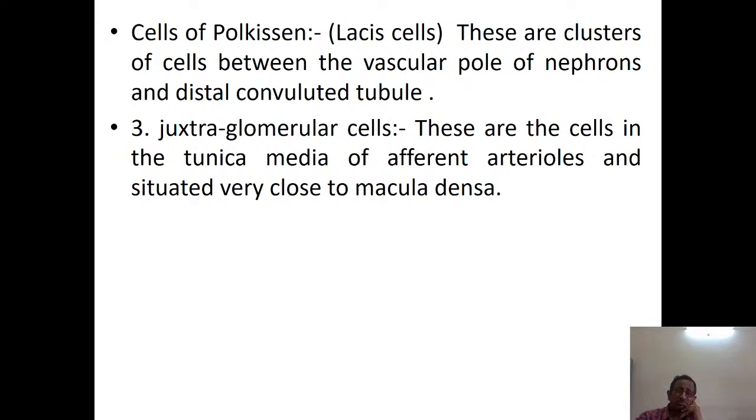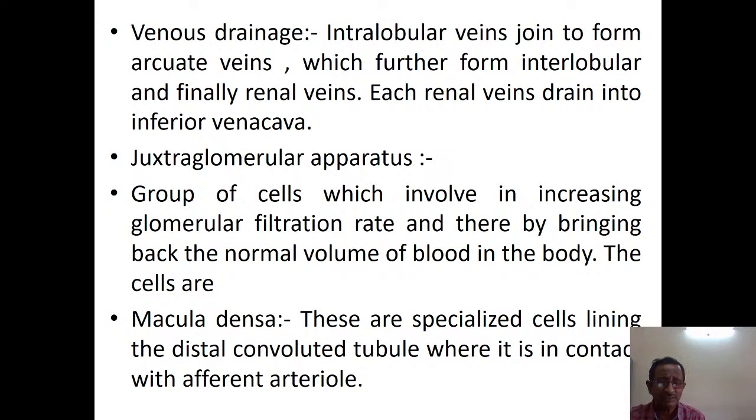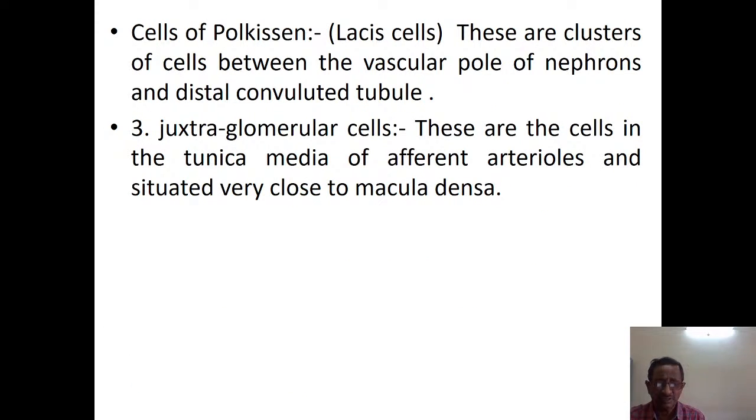Then the cells of Polkissen, also called Lacis cells, are clusters of cells between the vascular pole of the nephron and the distal convoluted tubule. Then the juxtaglomerular cells are the cells in the tunica media of the afferent arteriole, situated very close to the macula densa. So the macula densa, cells of Polkissen and juxtaglomerular cells are the structures which maintain the flow of blood into the kidney.